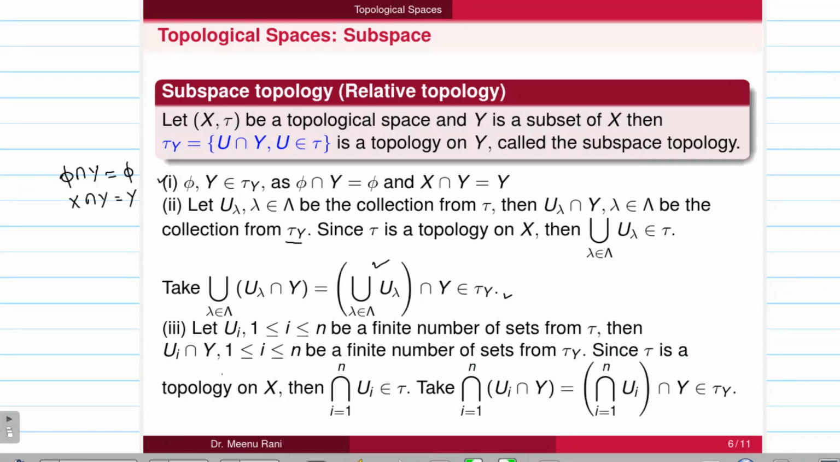So similarly we can prove the third condition also, that is, the finite intersection of some finite sets of the tau y also belongs to the tau y. So in this way we can say that tau y is a subspace topology on the subspace of the x.